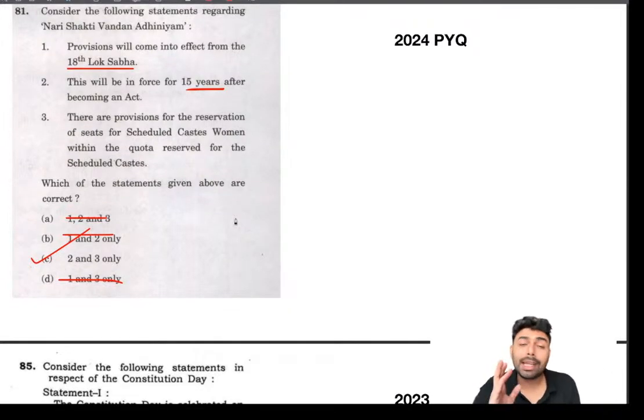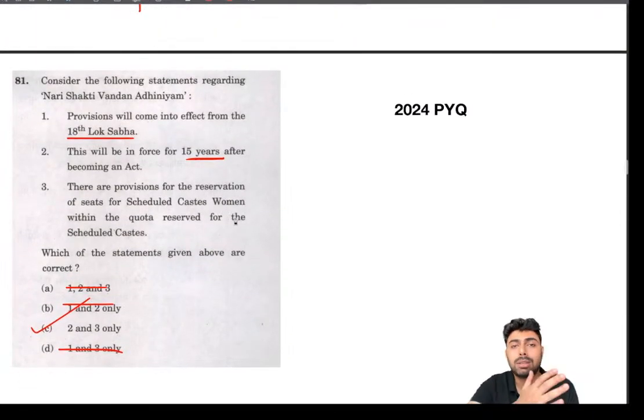Also keep track of the constitutional amendments after this, starting from the 100th constitutional amendment to whichever is the most recent. In this case, I think up until the 106th or 107th or whatever the number is when you are writing this examination, keep track of all those constitutional amendment acts with the year and the provisions, because UPSC can ask about these, especially starting from the 100th.